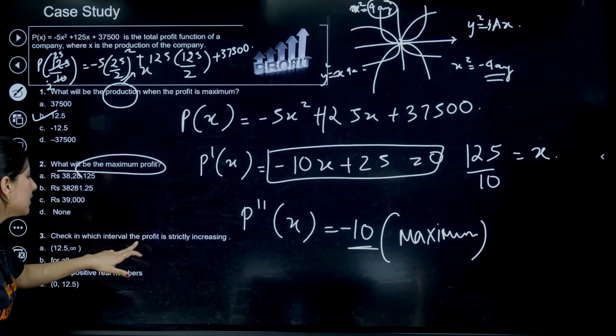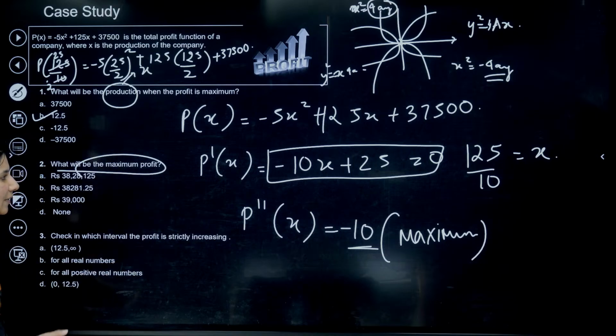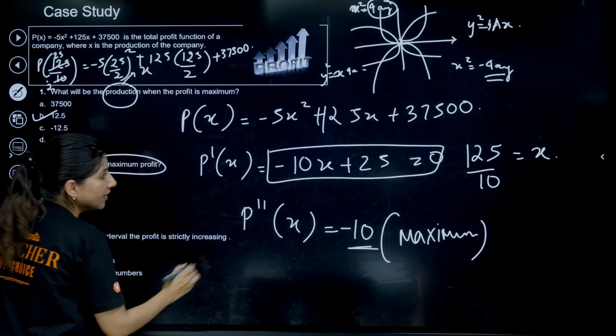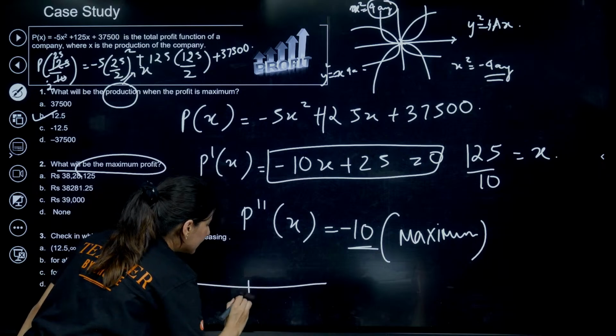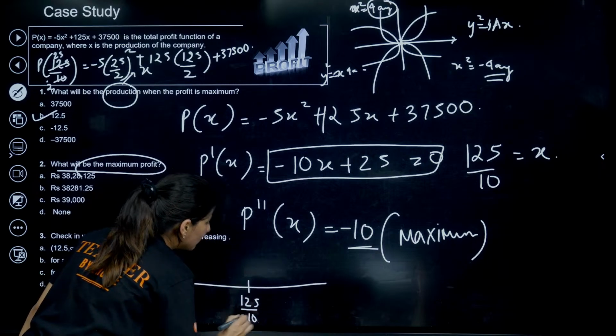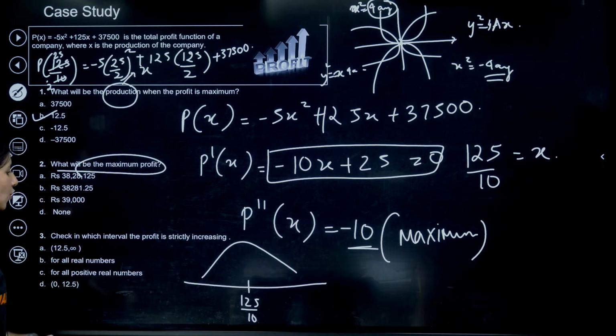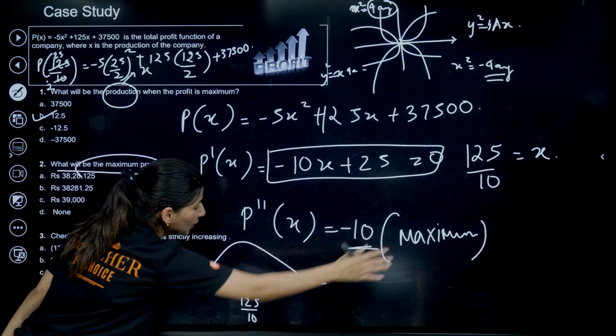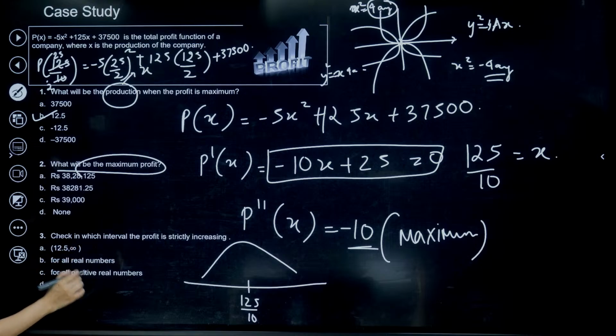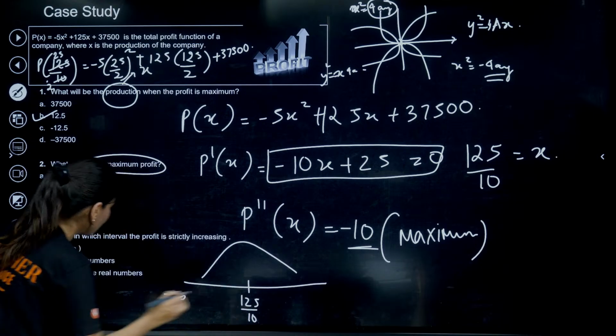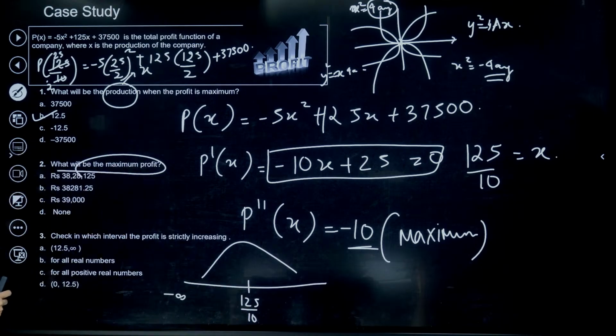Check in which interval the profit is strictly increasing. We can clearly see that at 125 by 10 we are going to have a maxima. That's why my graph will look like this. So from 125 by 10 to infinity my function is decreasing, and from minus infinity to 125 by 10 we are having strictly increasing profit.